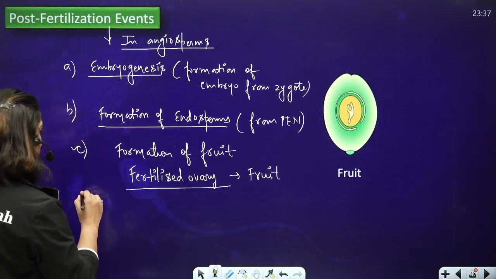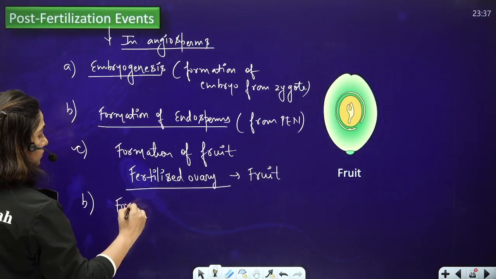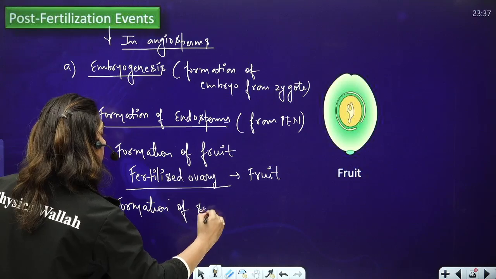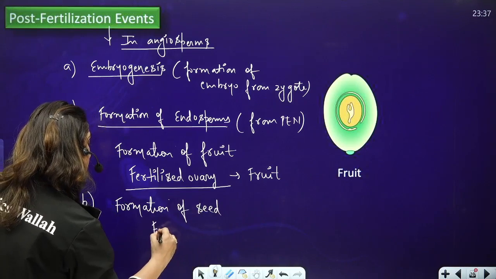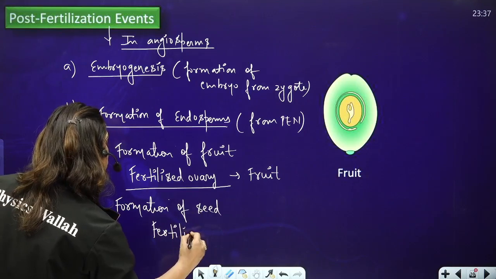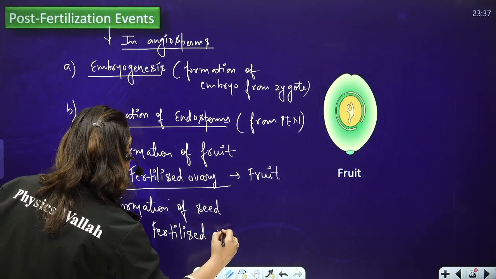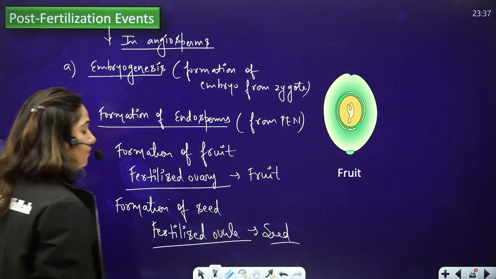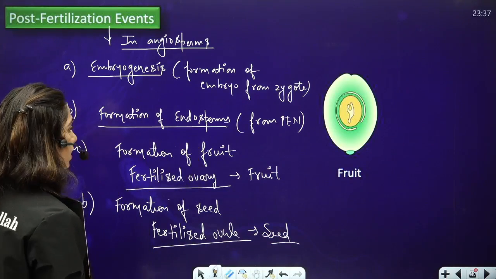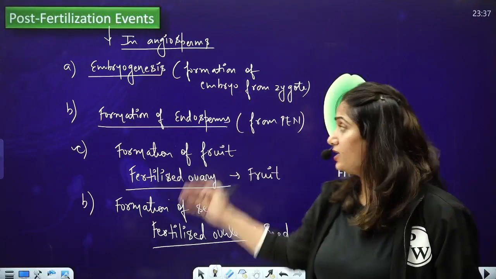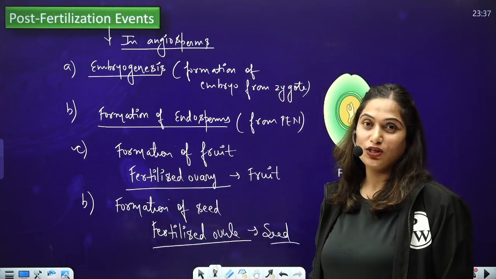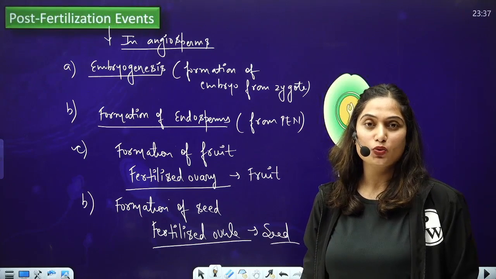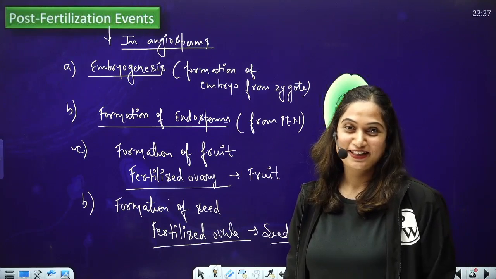And then lastly, formation of seed. As soon as fertilization occurs inside ovule, it is not called ovule but seed. So a fertilized ovule is a seed. Right? Is it clear? So these all include the post-fertilization events, and we will deal with them in full detail in the chapter Sexual Reproduction in Flowering Plants.